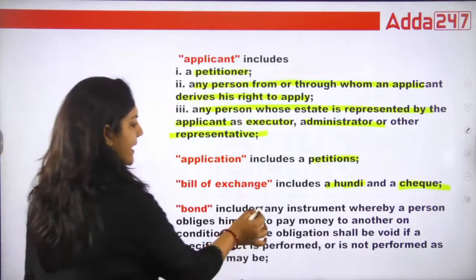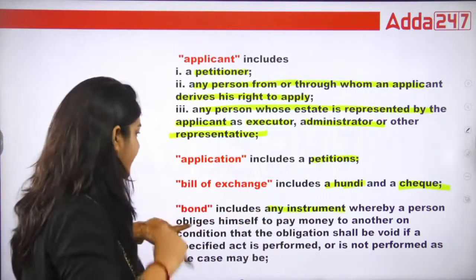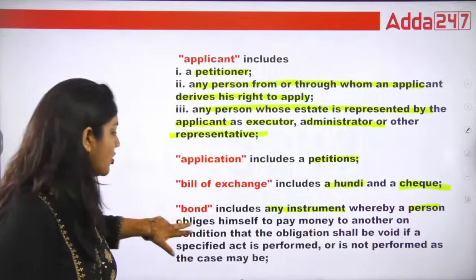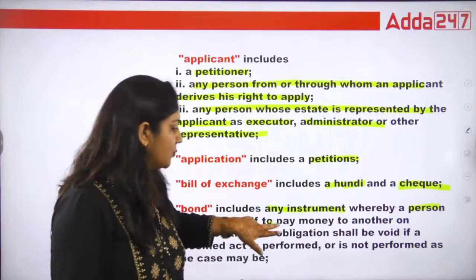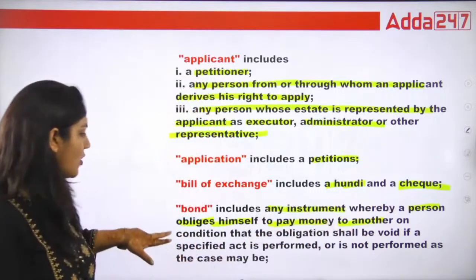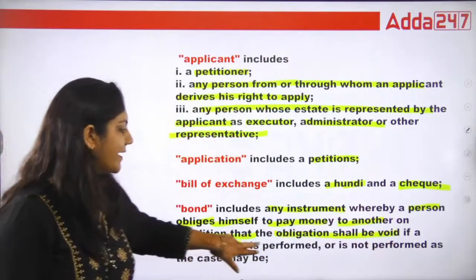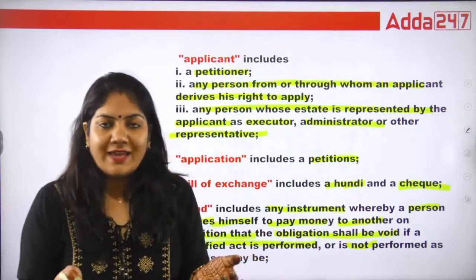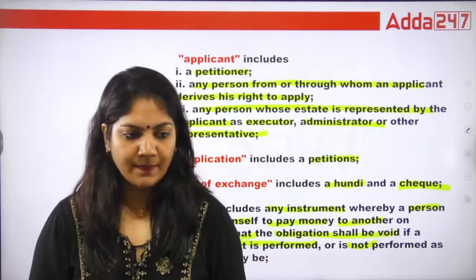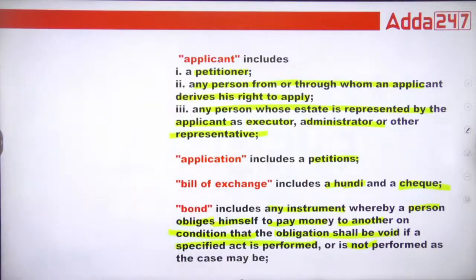Bond, any instrument. Instrument means a document, whereby a person obliges, means duty, a person obliges himself to pay money to another on condition that the obligation shall be void if the specified act is performed, or not performed. So, bond is basically what we have written in the agreement. That's it. So, this is your bond. Okay, this is called bond.